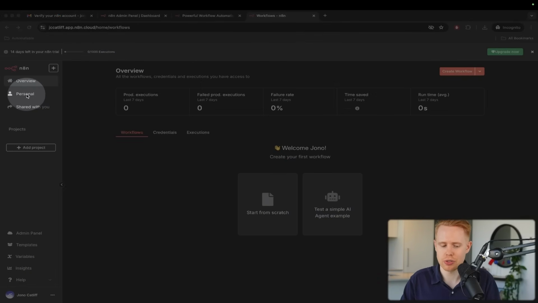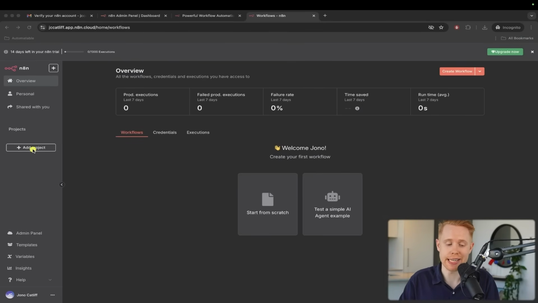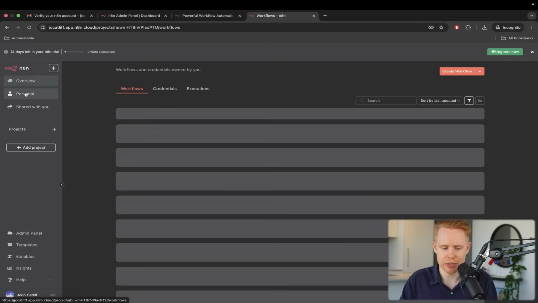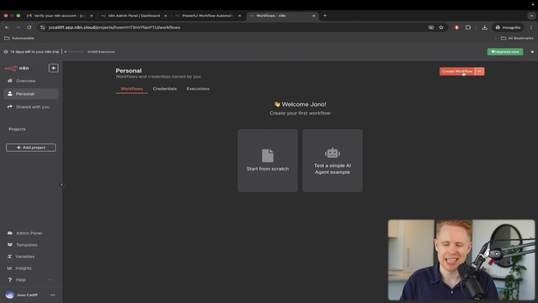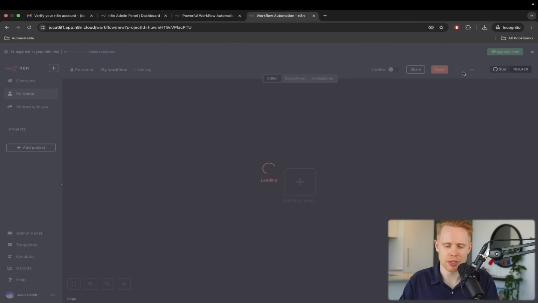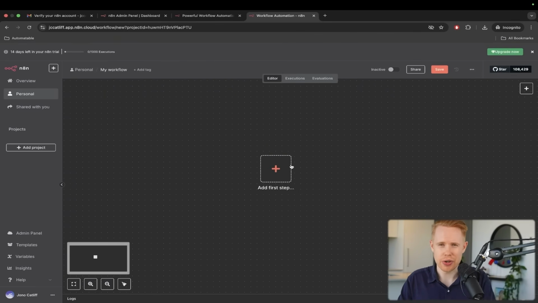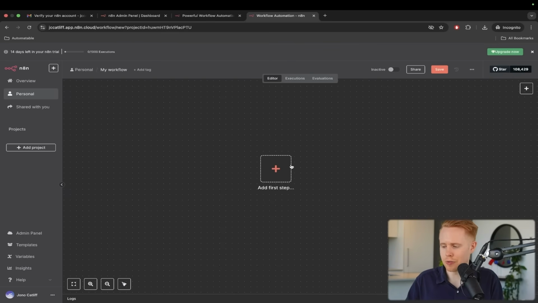You can have your personal folder, or you can have a project where you add your coworkers or your friends so that you can share projects back and forth and build it together. But in a nutshell, whether you share it or it's in your personal folder, creating a workflow view is where you're going to spend 99.99% of your time. So I'm not going to go over the rest of the fluff. I'm just going to get straight into it.